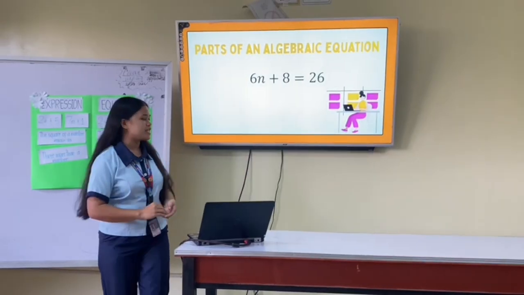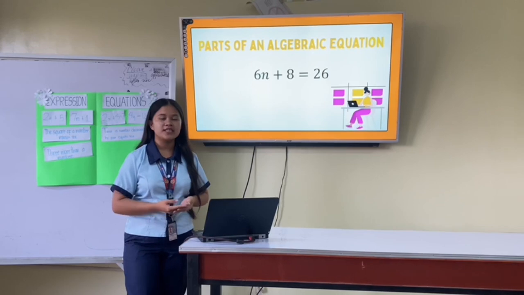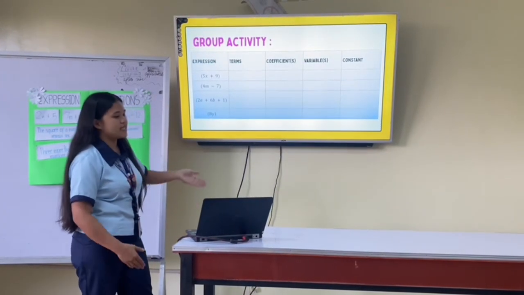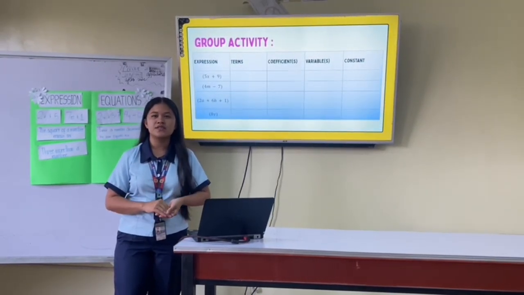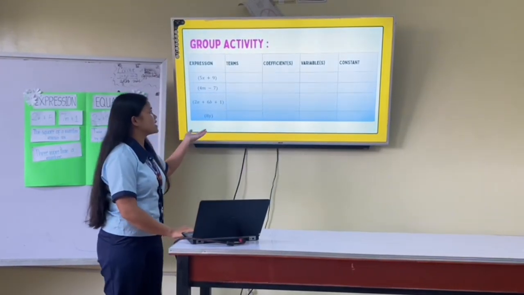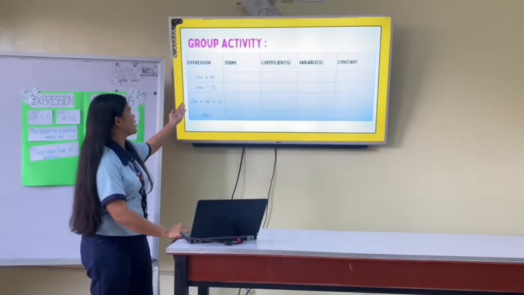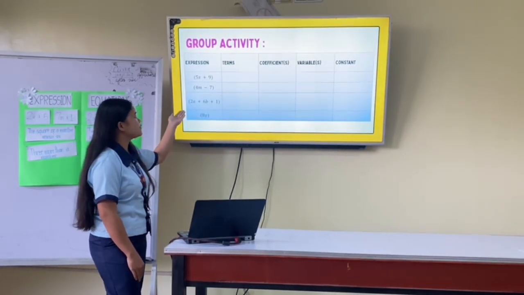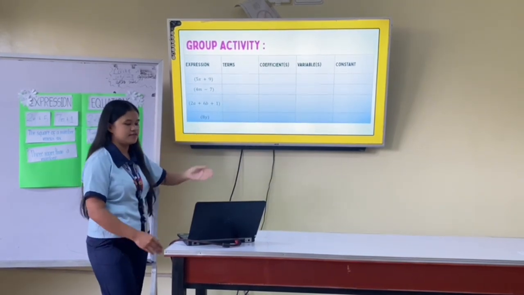Now, we are going to proceed to testing your knowledge about the parts of the algebraic expression. I have here a chart, and what you're going to do is group yourselves into 4 and we are going to have our activity. You're going to copy this table on a 1/2 crosswise. There are 4 expressions given, and you are going to identify the terms, coefficient, variable, and the constant in the given expression.